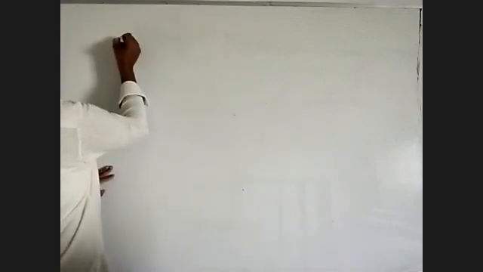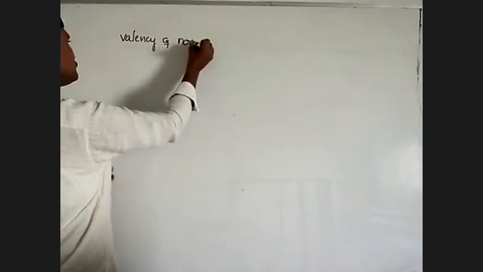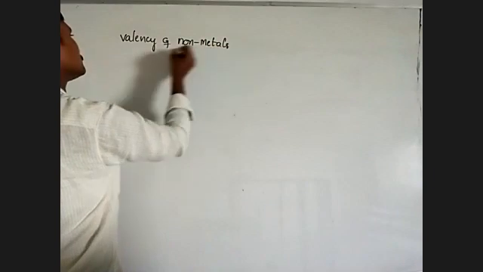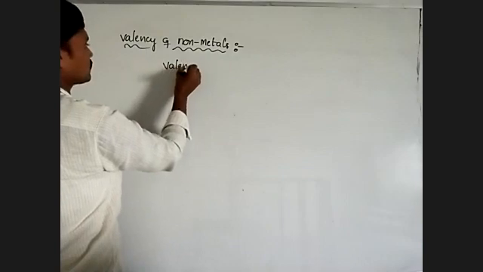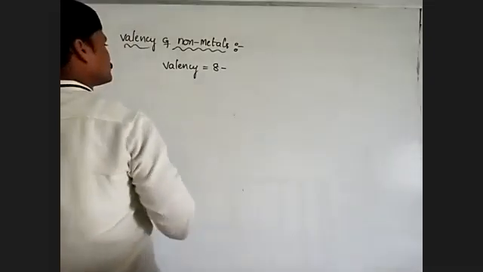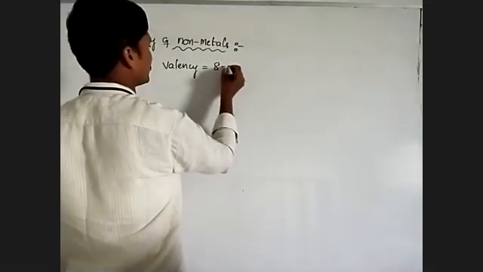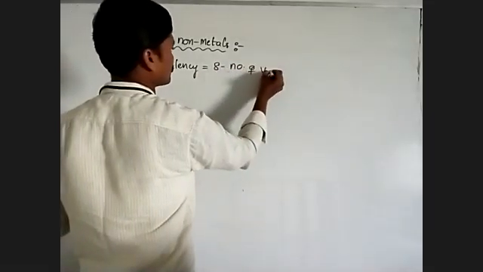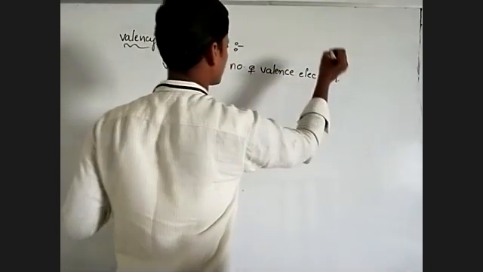Next, coming to the valency of non-metals. In case of non-metals, valency is equal to 8 minus the number of valence electrons.